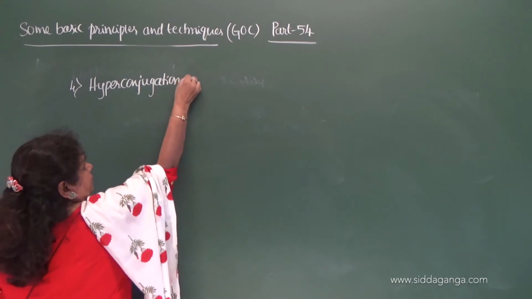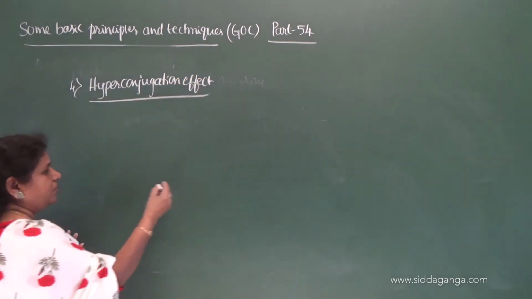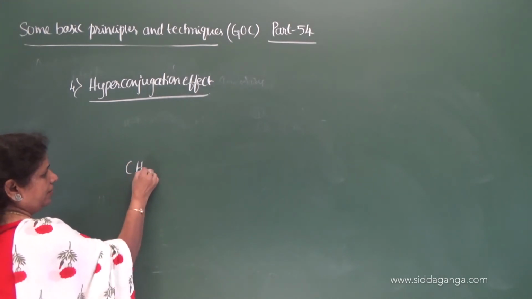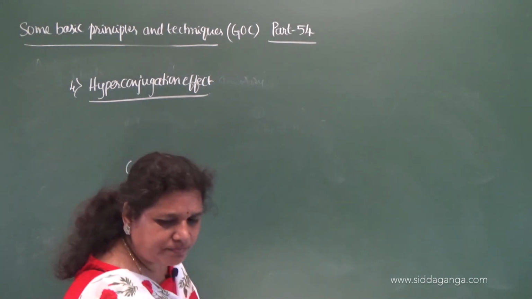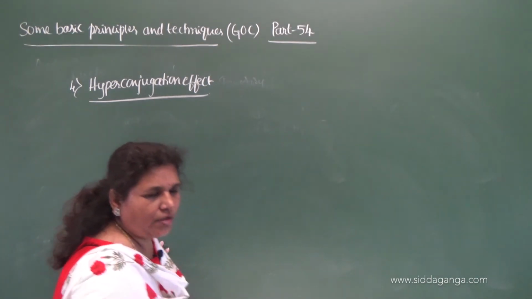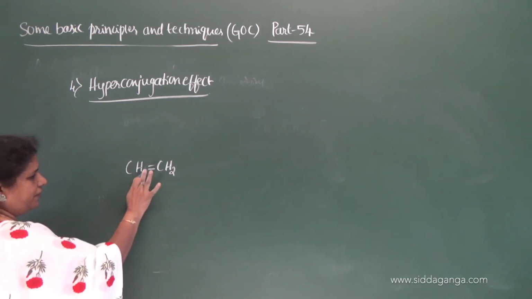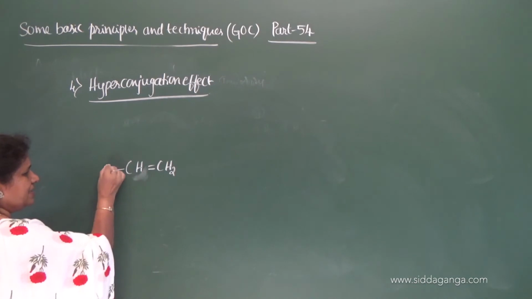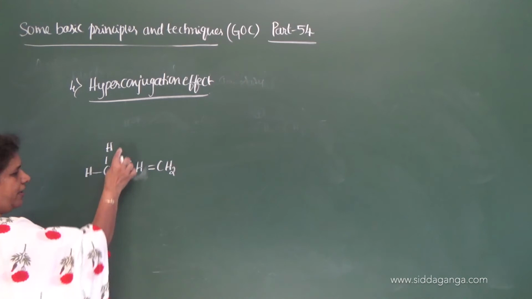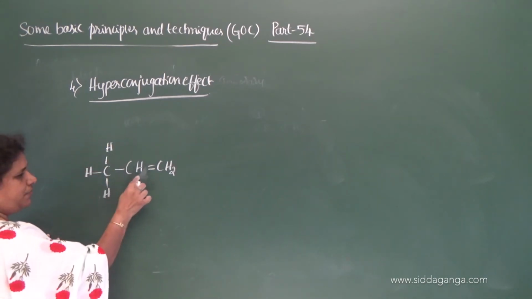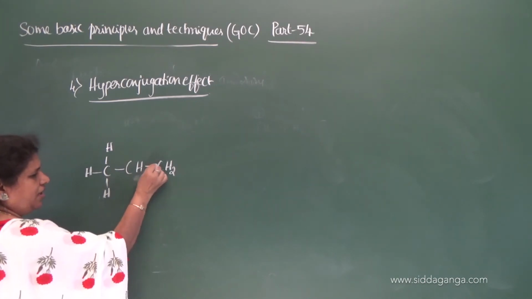Hyperconjugation effect. So, let us consider an ethene molecule. Now, in this ethene molecule, if one of the hydrogen atoms is replaced by a methyl group, this methyl group gets bonded to ethene by replacing one of the hydrogen atoms.